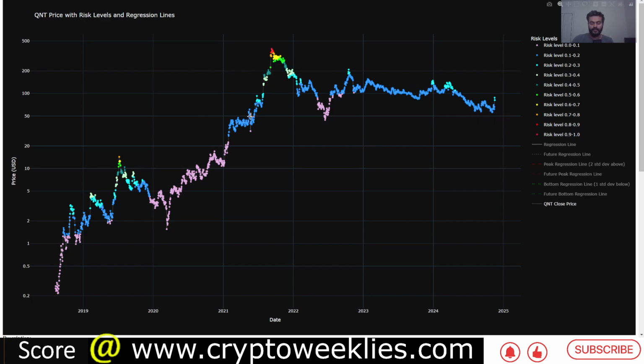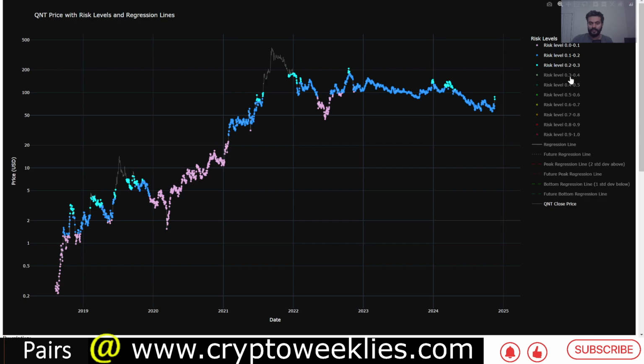Again, the same idea with this model, wherever the risk levels are lower than, let's say, 30%, DCAing at that point in time represents a decent buy opportunity, assuming that there is a blow off top sometime in the future, and prices are at a lower risk level than the eventual peak.